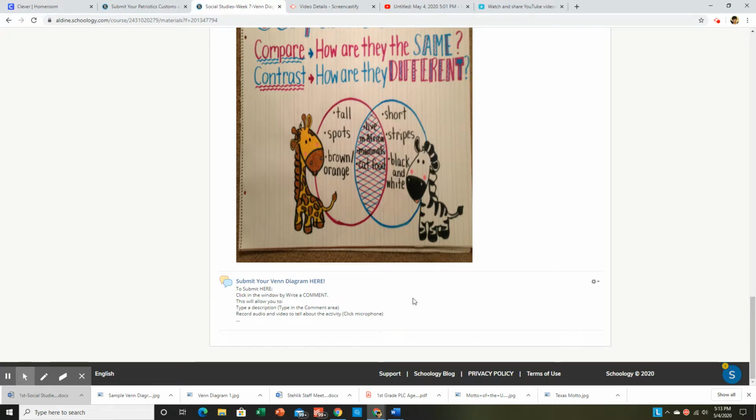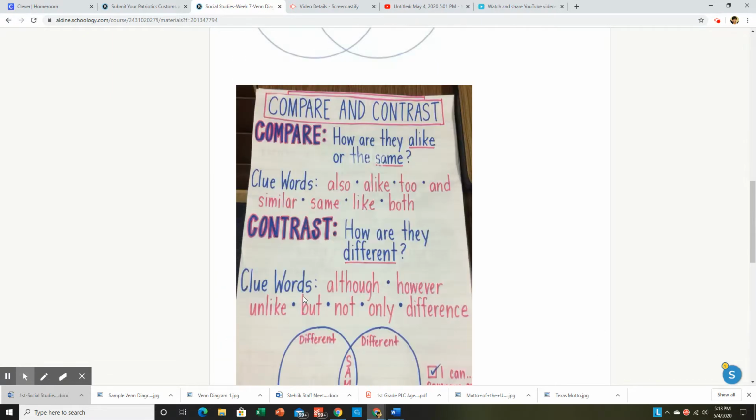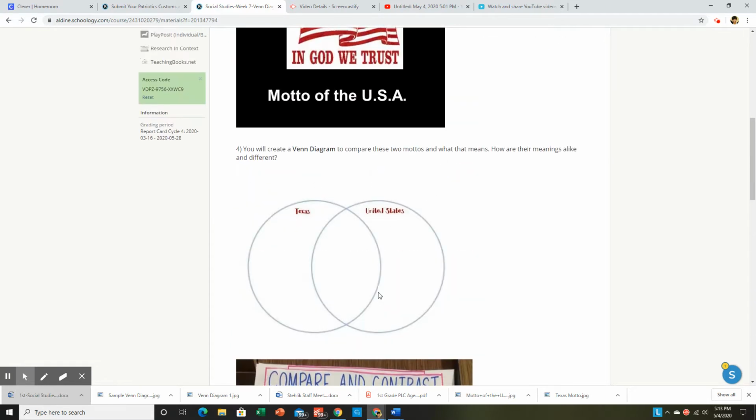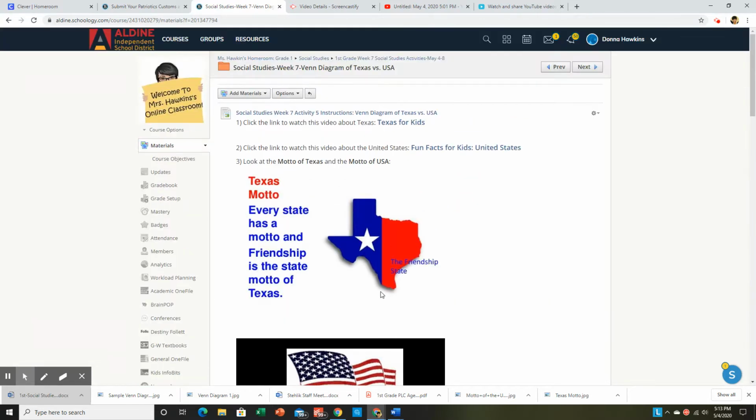Once you have drawn your Venn diagram, you will submit it here in the discussion, the same way we did on the other one, clicking in the comment box, clicking on the video, or the microphone, and then hitting the audio video so that you can do a little video telling me about your Venn diagram. And don't forget to hold it up so that we can see it and you're talking from it like a poster.